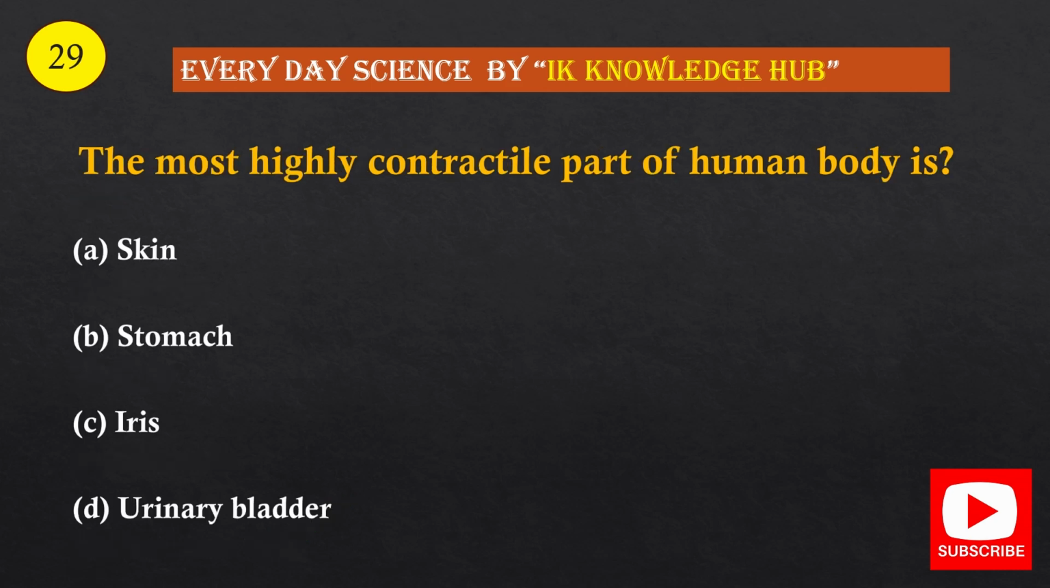Question number 29. The most highly contractile part of human body is option A, skin, option B, stomach, option C, iris, option D, urinary bladder. And the correct option is option C, iris.